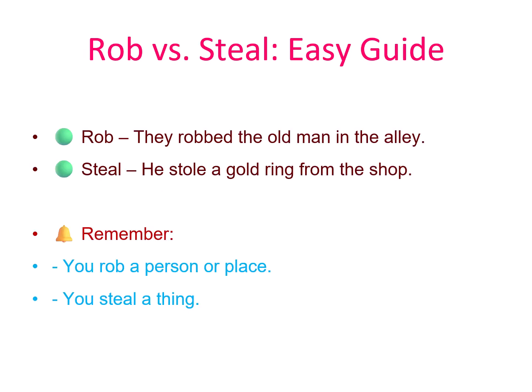Here are two easy examples. They robbed the old man, the target is a person. He stole a gold ring, the item is the focus. Use this simple rule, rob equals person or place, steal equals object.